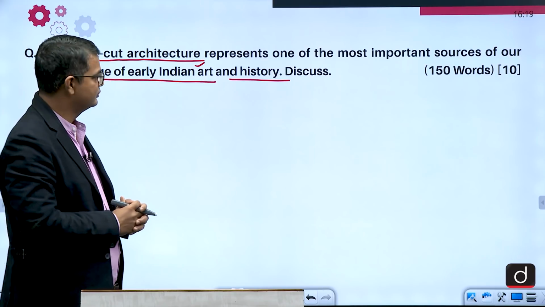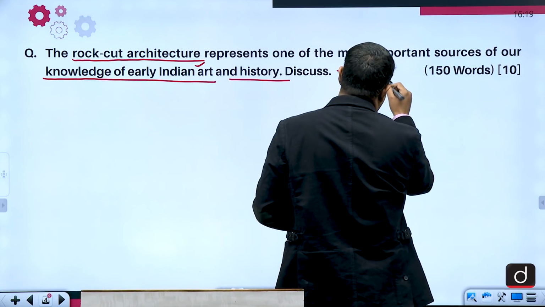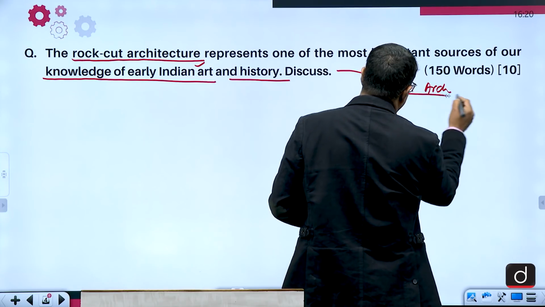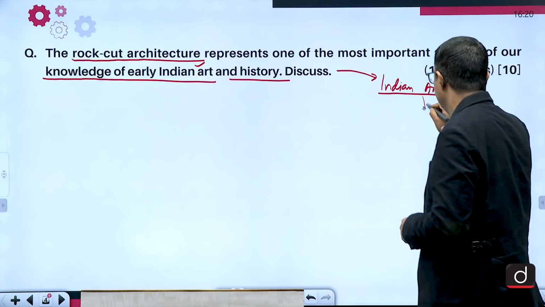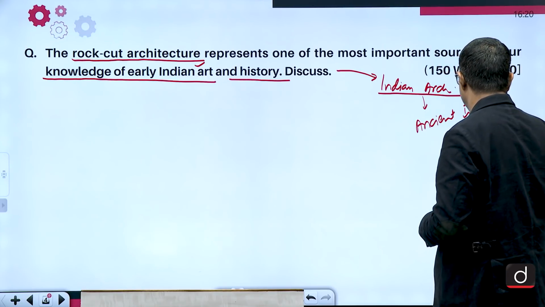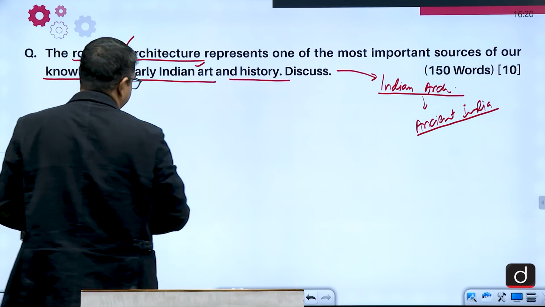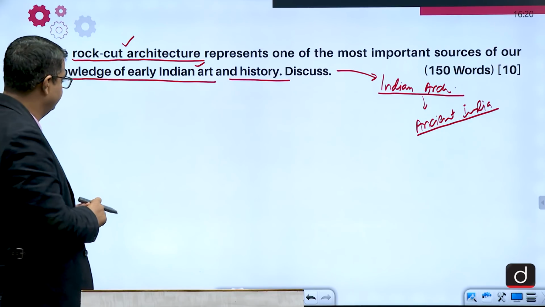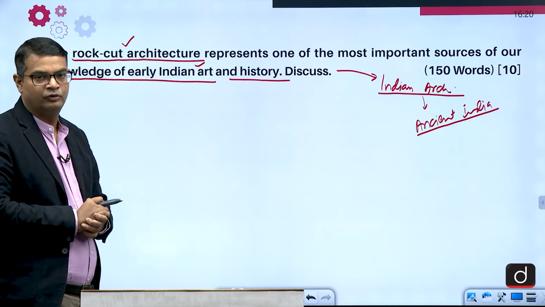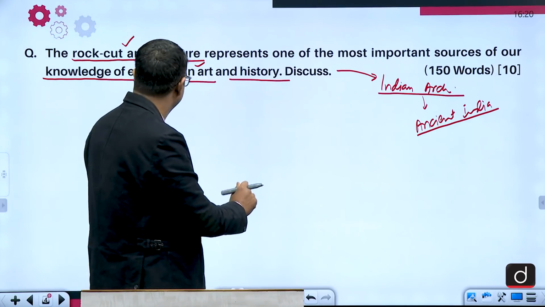write this answer? This question is from Indian architecture, and especially from ancient India, that is from rock cut architecture. We cover this topic in Indian architecture, cave and monolithic temples. So let us see how we will proceed.